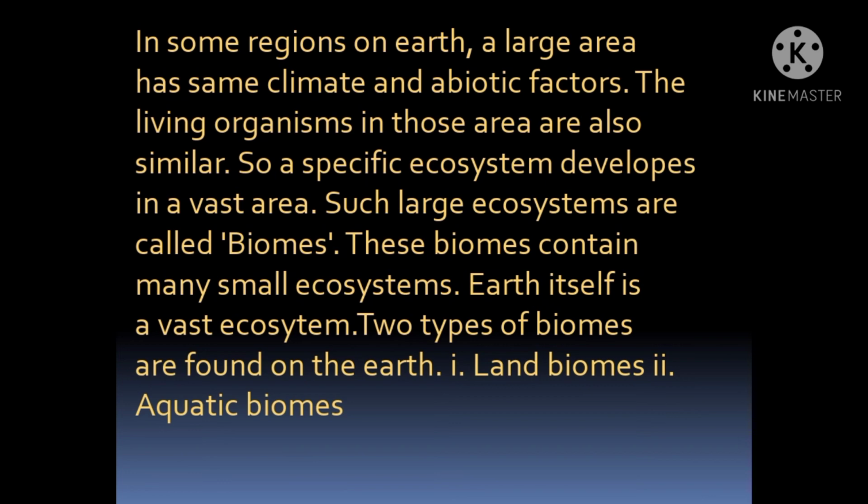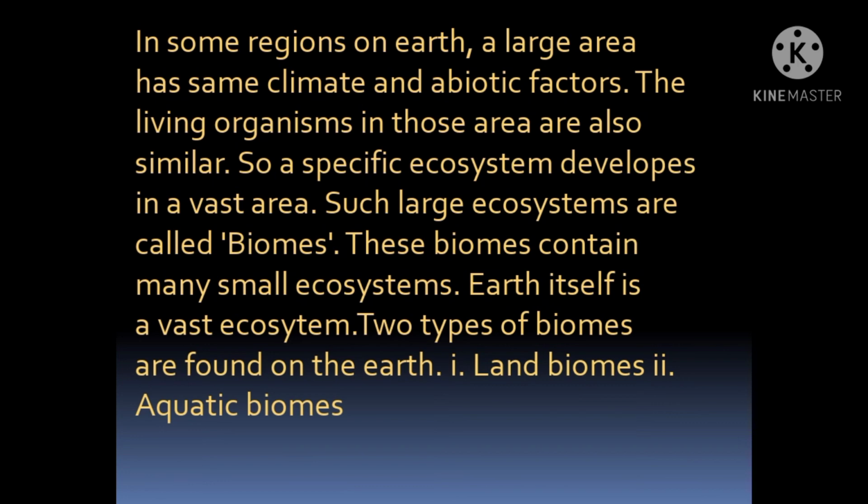So students, we know Earth itself is a vast ecosystem. Two types of biomes are found on Earth, that is land biomes and aquatic biomes. Students, on Earth there are land and also water. So the biome will be on land and also in aquatic regions. So the biome is divided into two.